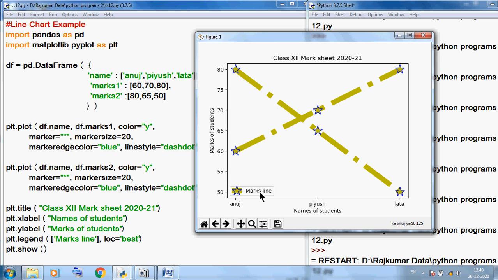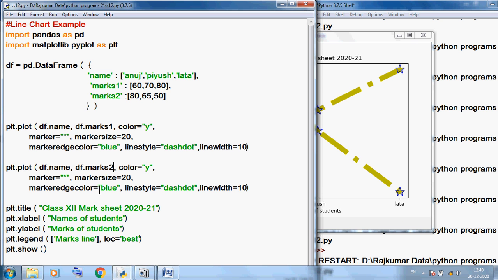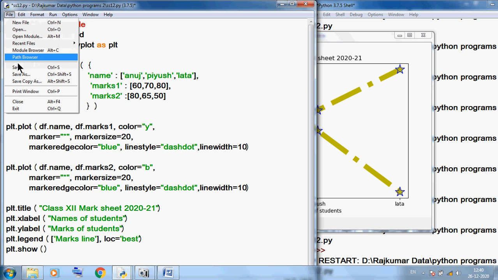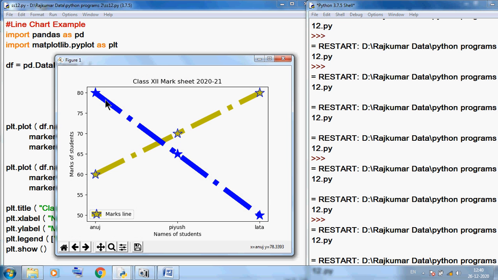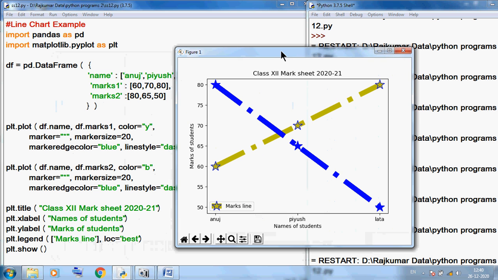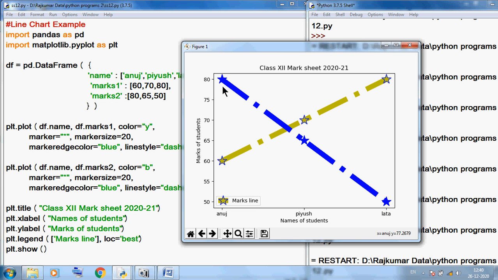Okay, so I want to change the color of marks 2. Suppose here I want to change the color, so here I am using color blue, B. I want to save this file and run this program. So clearly you can see blue color shows the name with marks 2, and yellow color shows the name with marks 1.